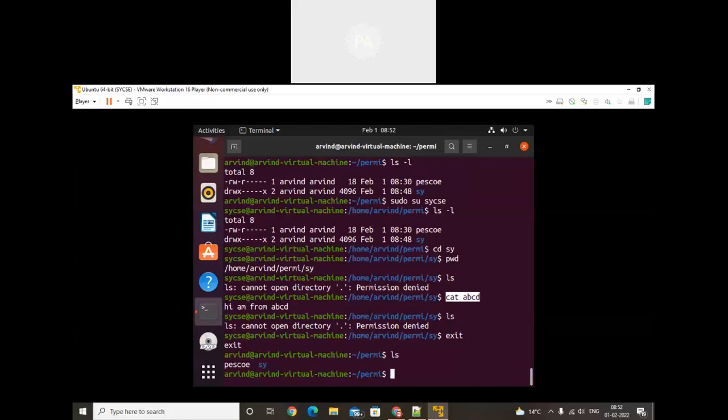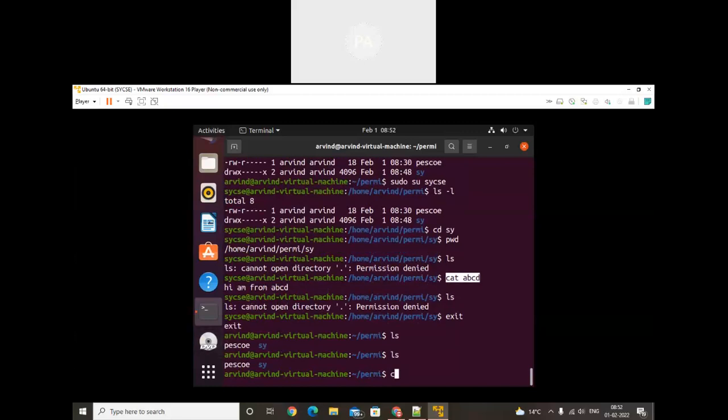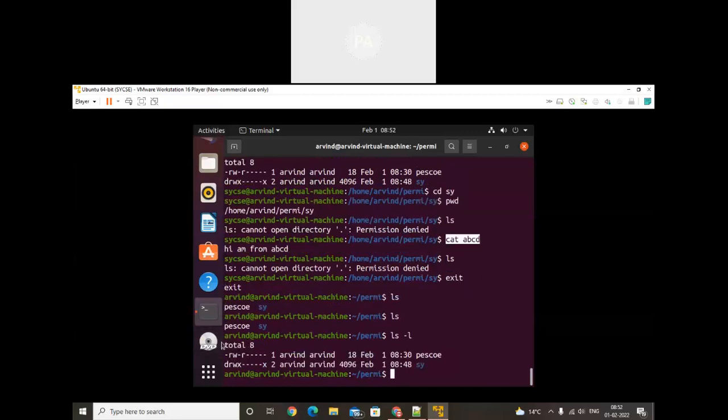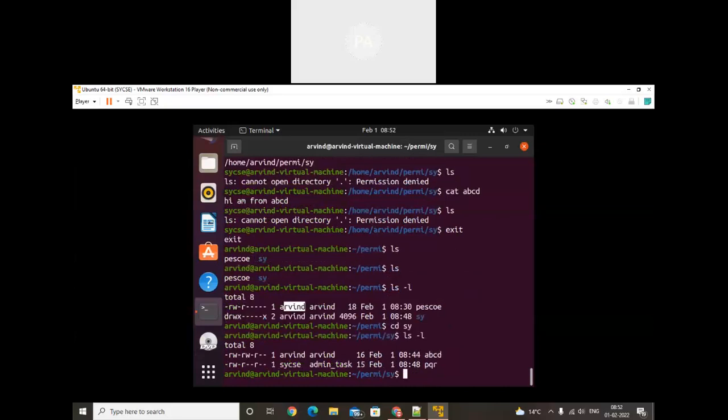Let's do ls. So let's do ls -l once for psue. So the psue owner will be Arvind. Okay, so let's go inside sy and check ls -l. So see, pqr is the file and abcd is the file. So execute means there is no permission at all. Now let's give it the read permission, read.